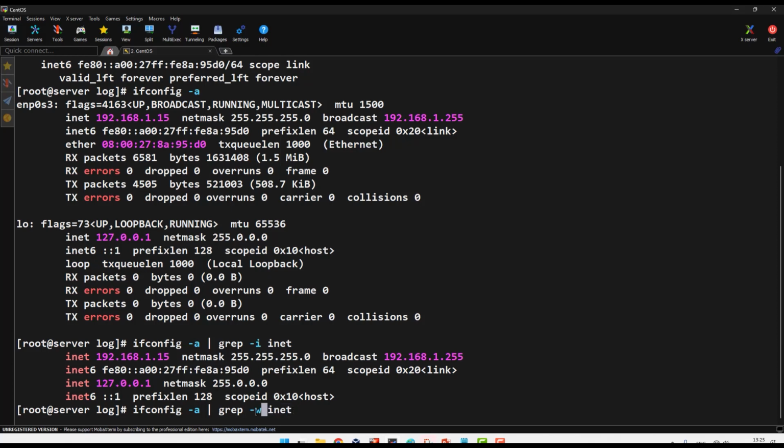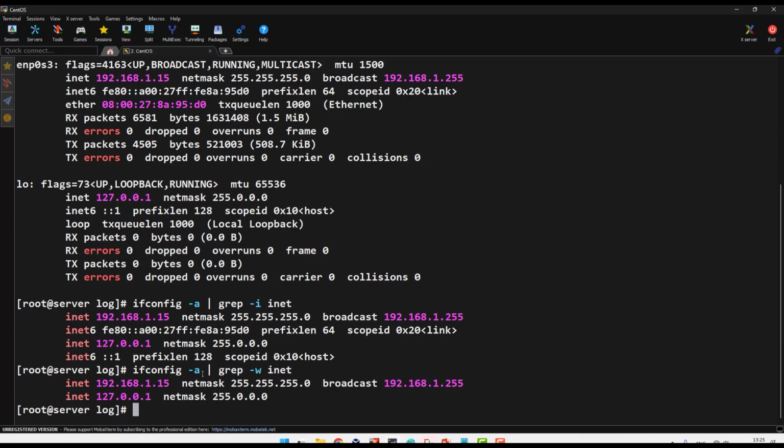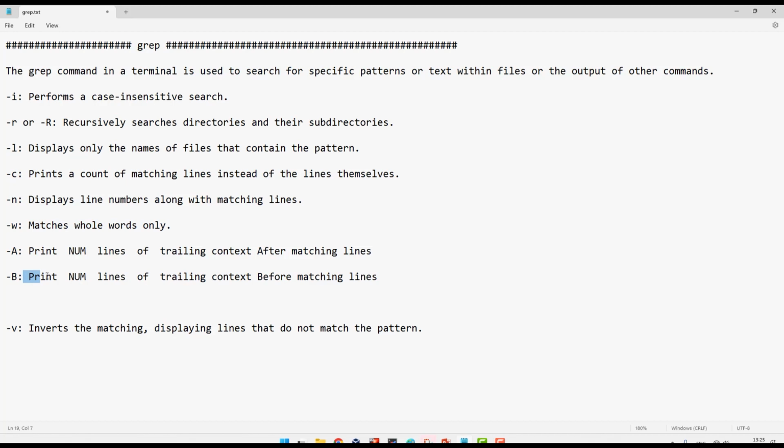Dash w means give me the exact word, anything extra or less, I don't want. So if I do it like this, it shows me 2 lines only. The inet6 line doesn't show. Why? Because I want to search for the exact word. So dash w just shows you the exact word. Now it shows me the exact word.